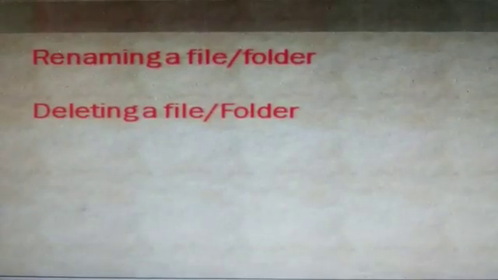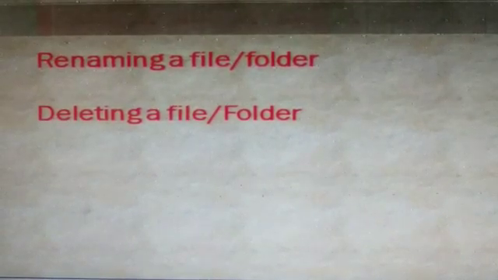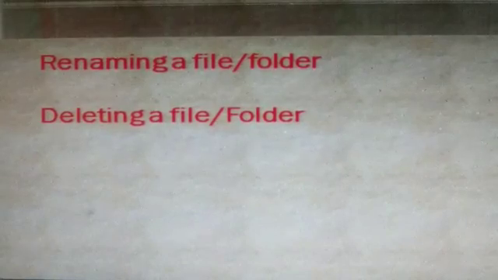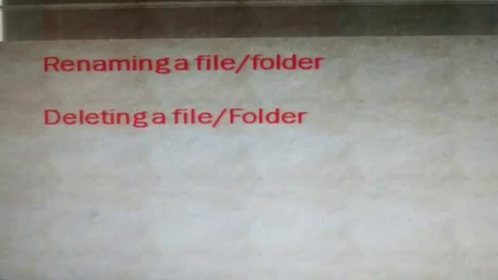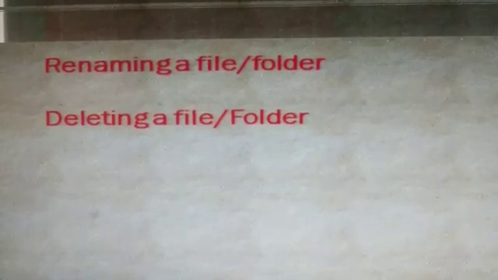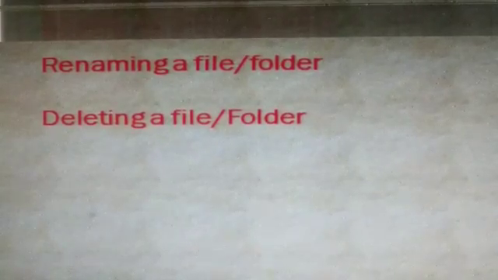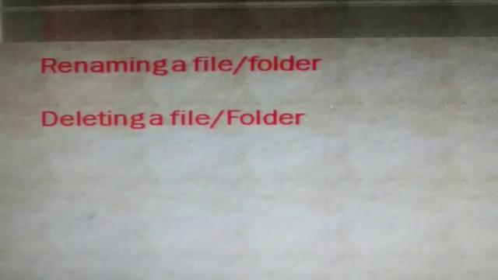After creating it, you can rename your folder or file, delete it, or make a copy of it. Now I will show you practically how to create a folder, rename a folder or file, and delete a folder or file. Let's see.